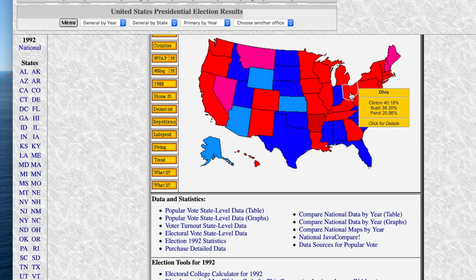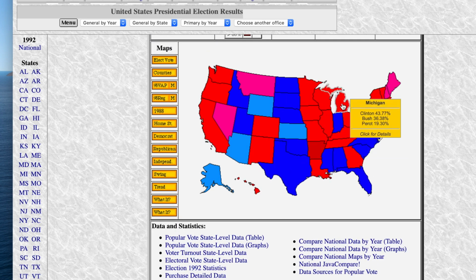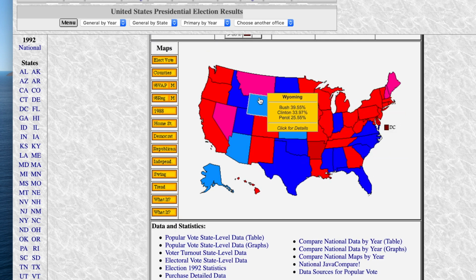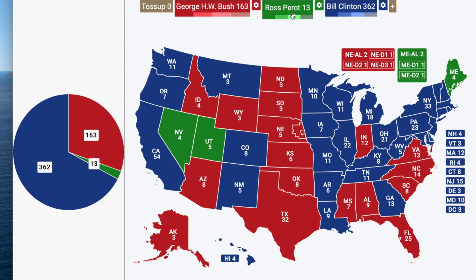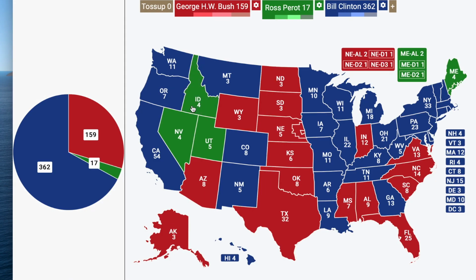Maybe he could have won Ohio. I feel like people who just really want change, Perot would have done well. Maybe he could have won Idaho. This is another one of those ones where I'm a bit iffy. Maybe I'll come back. But already, he's at 17 electoral votes. I feel like maybe he would have won all of Maine, but maybe one of these districts would have gone to Clinton. I'd have to think about that more.